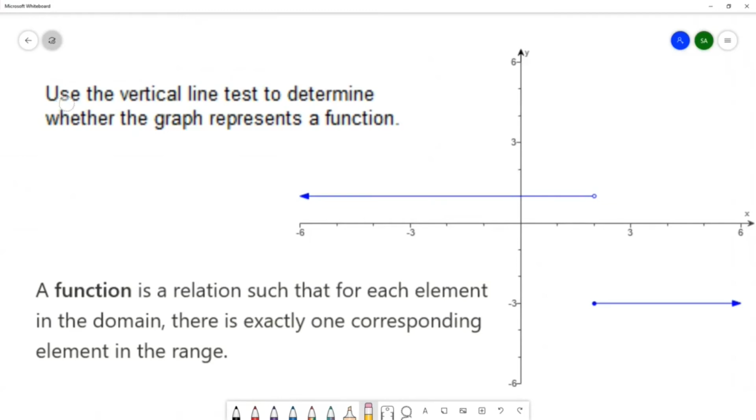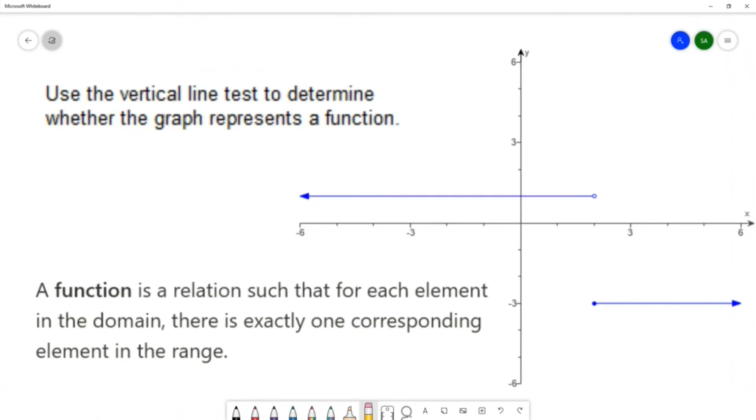In this question, we want to use the vertical line test to determine whether the graph represents a function. And we're given this graph over here. It's a little bit crowded with my words. But before we go over that, let's just think about what the definition of a function is. A function is a relation such that for each element in the domain, there's exactly one corresponding element in the range.